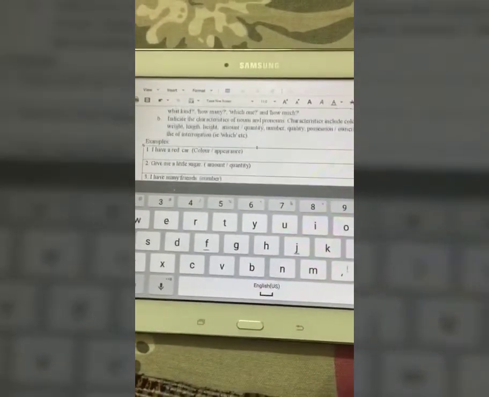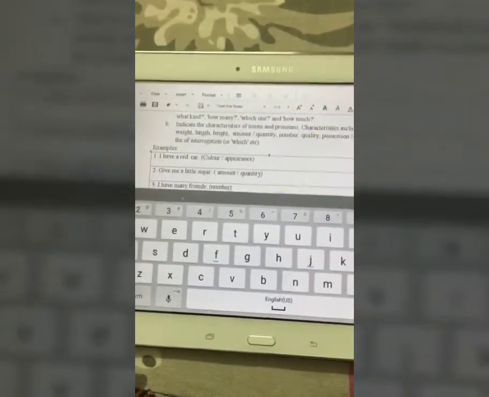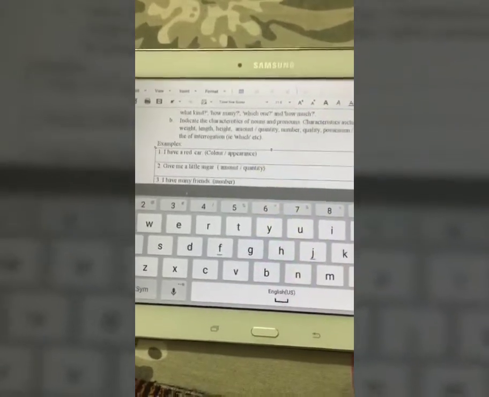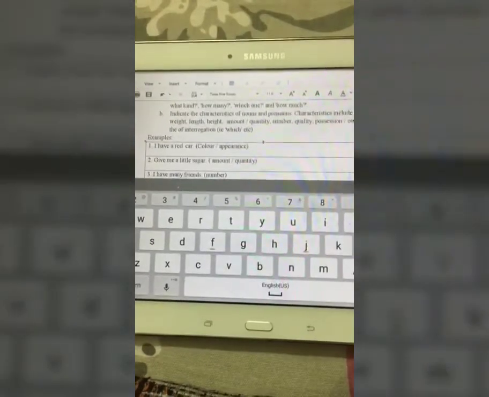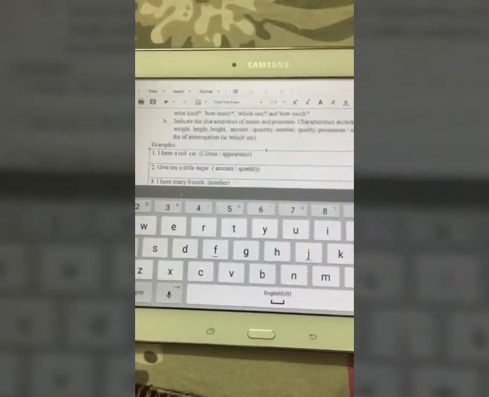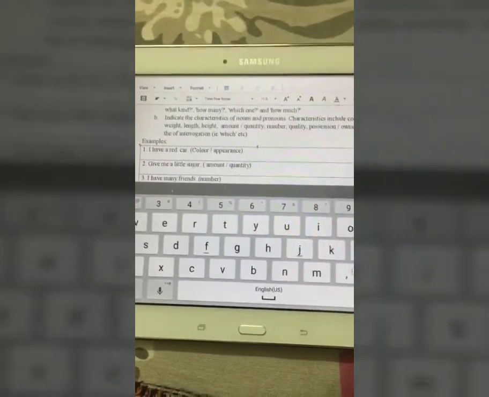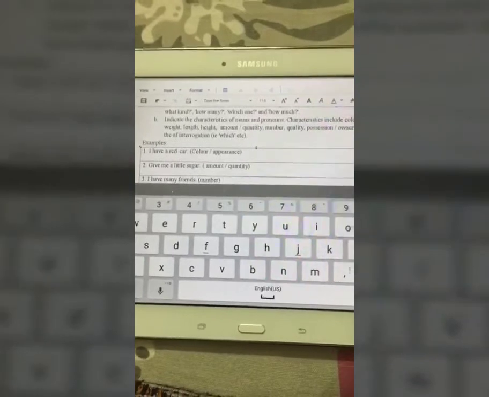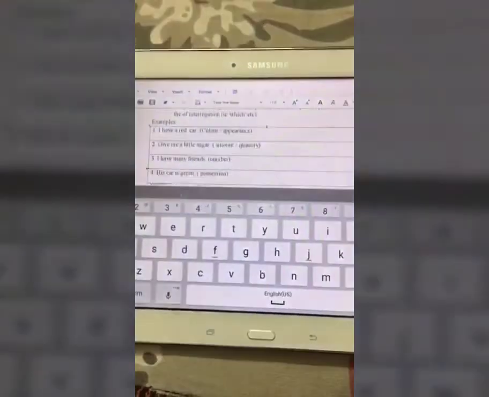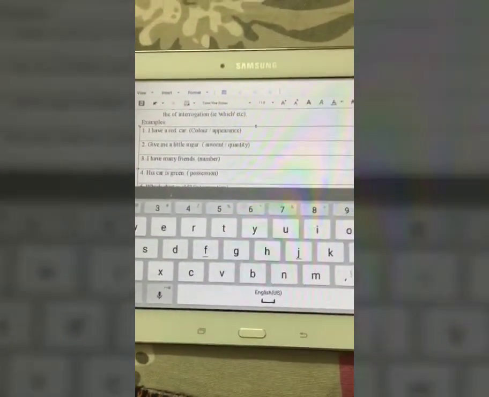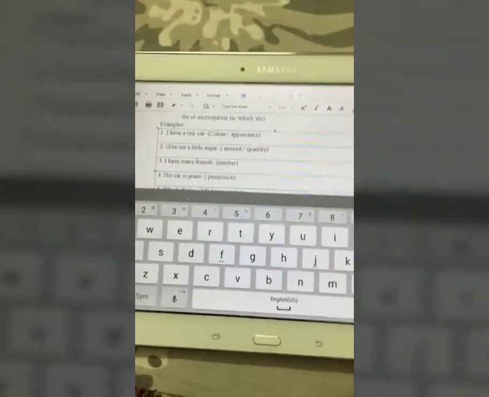Okay, let's look at some examples. For example, I have a red car. Here, what is a characteristic of the car that's being discussed? We're discussing the color of the car, which is red, and it is an adjective. Similarly, give me a little sugar. Little is an adjective because it tells us the quantity or the amount of sugar. Okay, it answers the question how much of that particular noun, which is sugar. Next, I have many friends. Again, same as number 2. Basically, it tells us how many friends do I have. How many of that noun, which is friends, do I have?